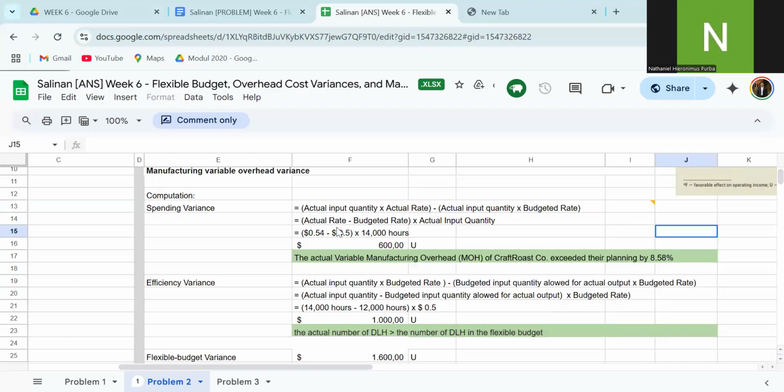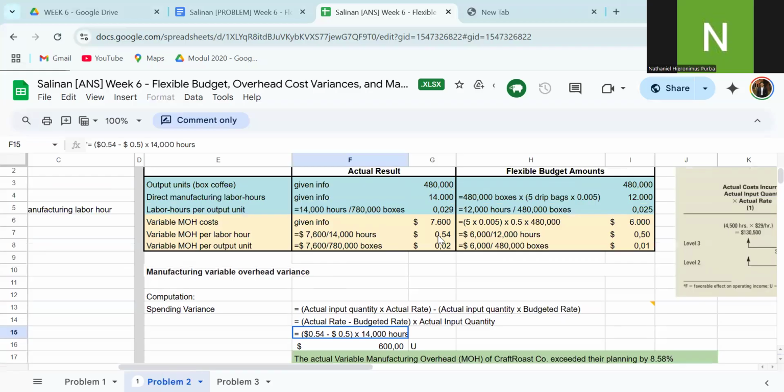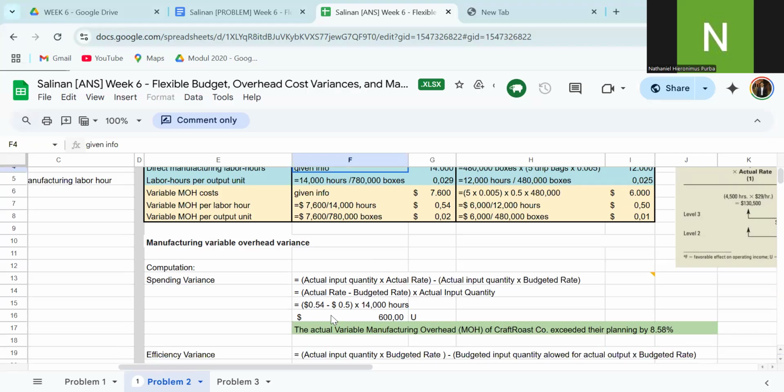So 0.54 minus the budgeted rate 0.50, times the actual input quantity of 14,000 hours, the actual, not the budgeted. The result is 600, unfavorable because the actual variable manufacturing overhead cost exceeds the plan by 8.58%, or equal to 600.